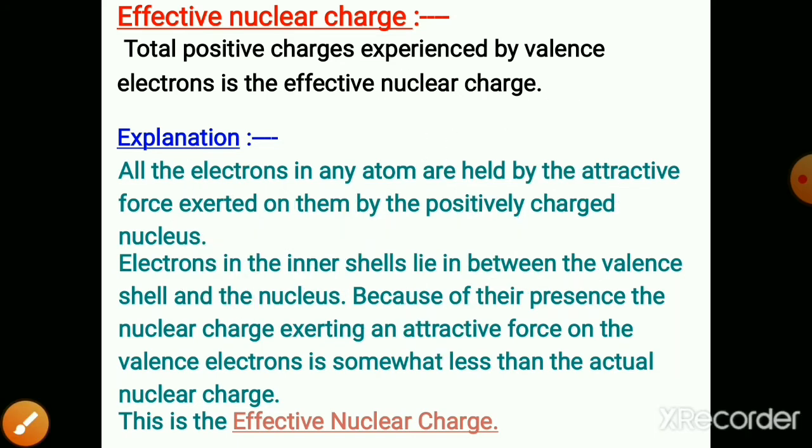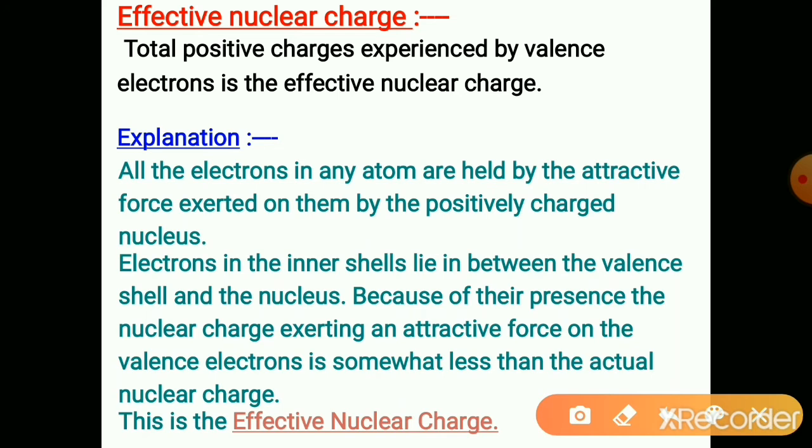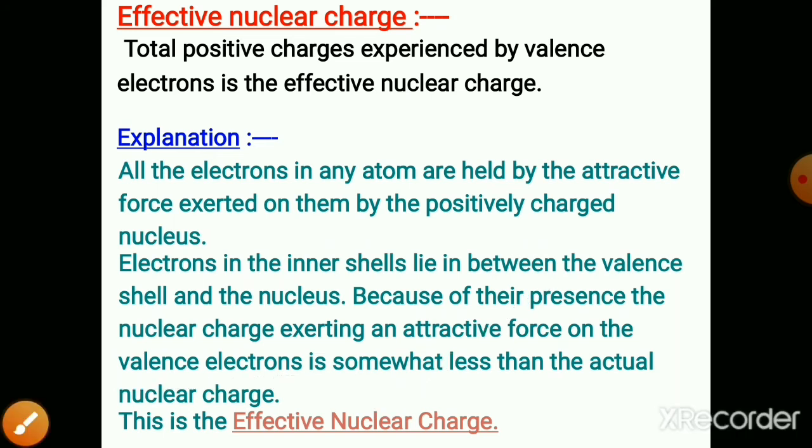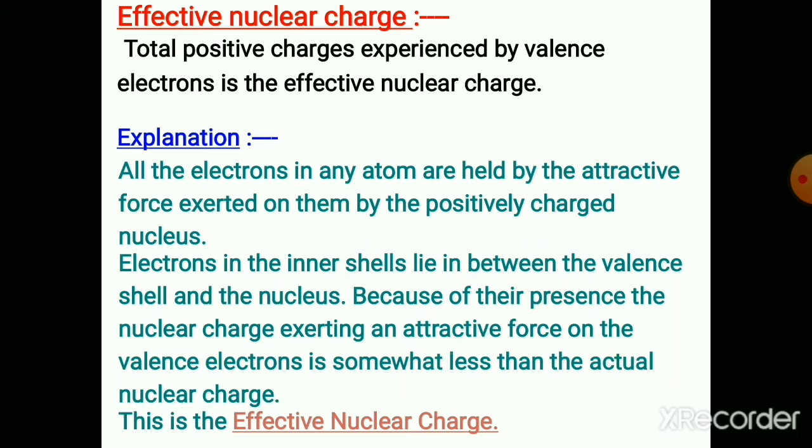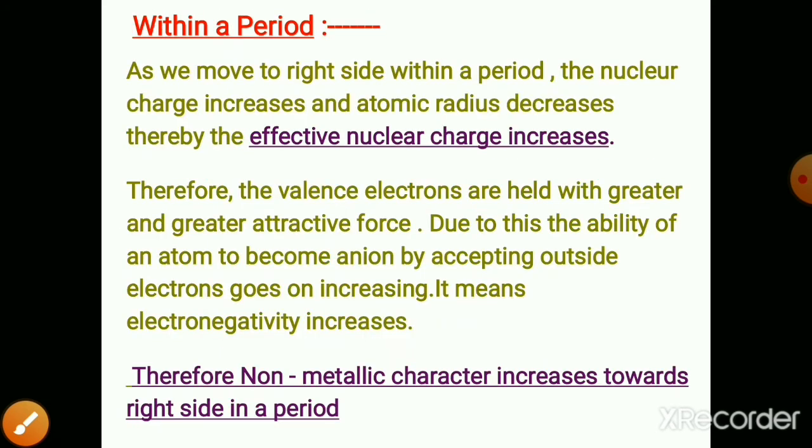So the total number of positive charges experienced by the valence electrons, that are the last electrons, is called the effective nuclear charge. Effective nuclear charge is sometimes less than the actual nuclear charge. That is called the effective nuclear charge.